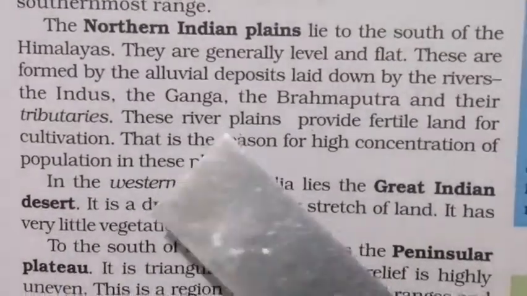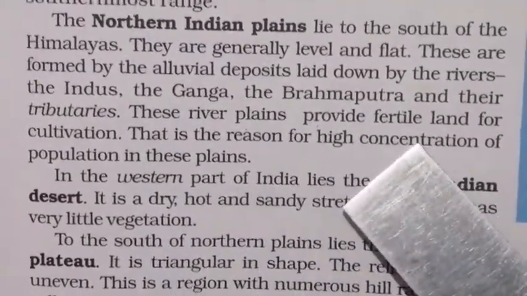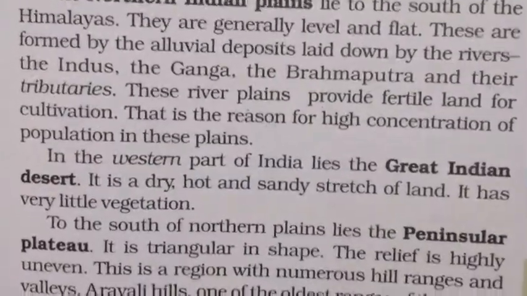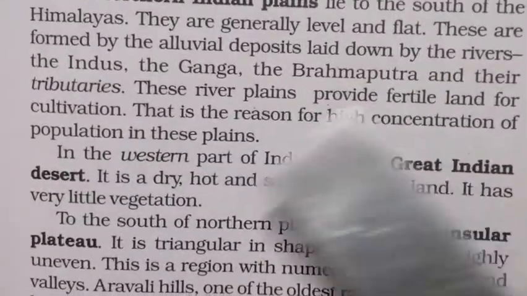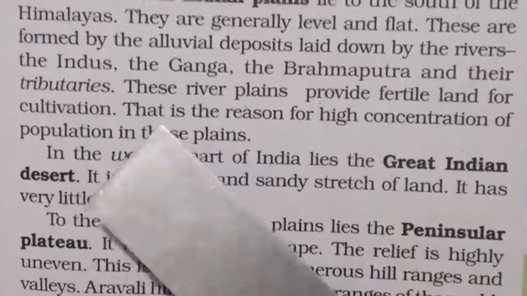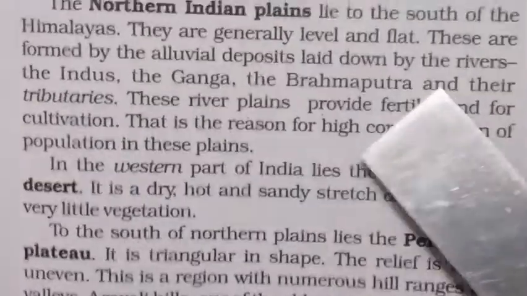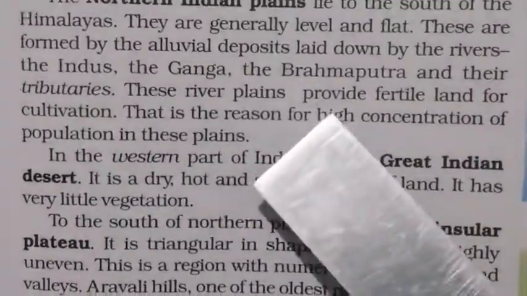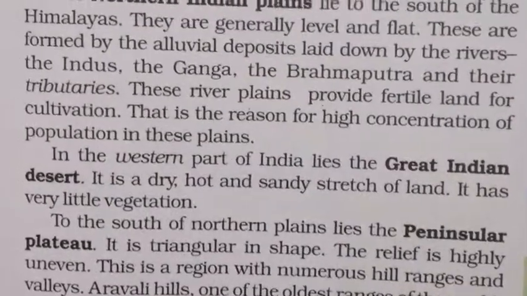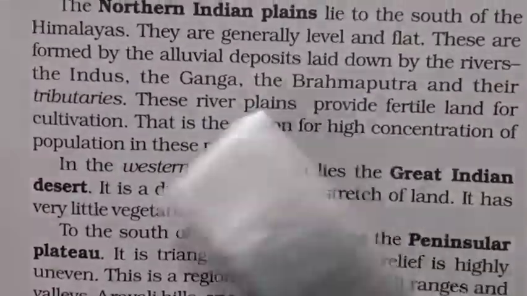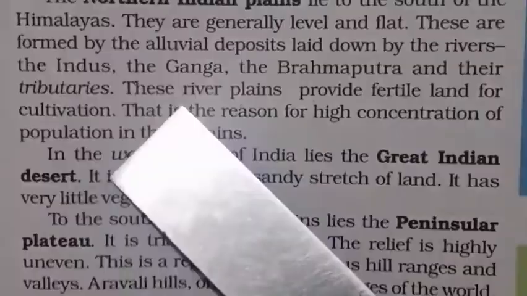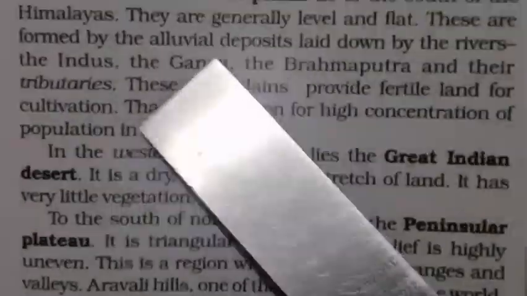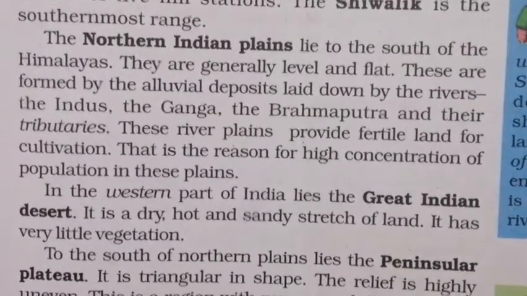These river plains provide fertile land for cultivation. Isn't it clear? They provide land for cultivation and the land will be very fertile. So in these plains the population will be higher, because the land is very fertile for cultivation or agriculture. So the population will be very high in these northern plains.